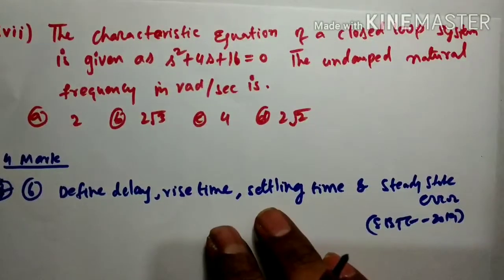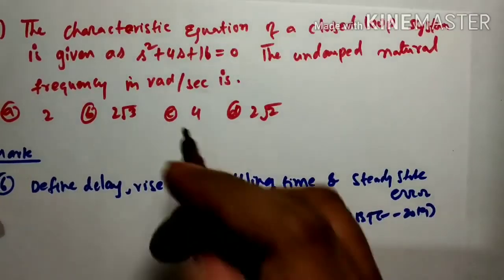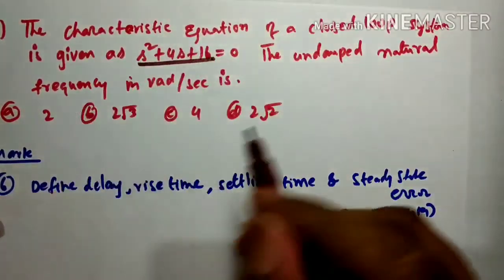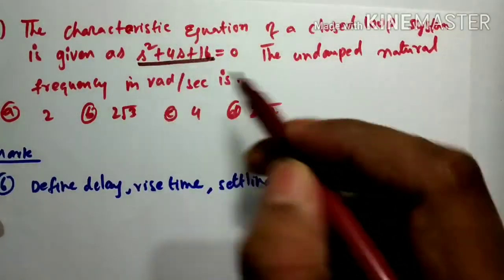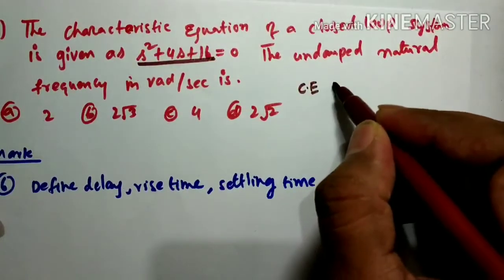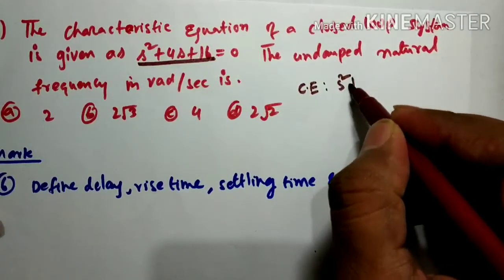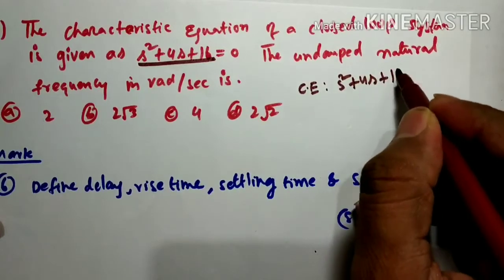The undamped natural frequency in radians per second is what we have to find. So the characteristic equation is s square plus 4s plus 16 equal to 0.